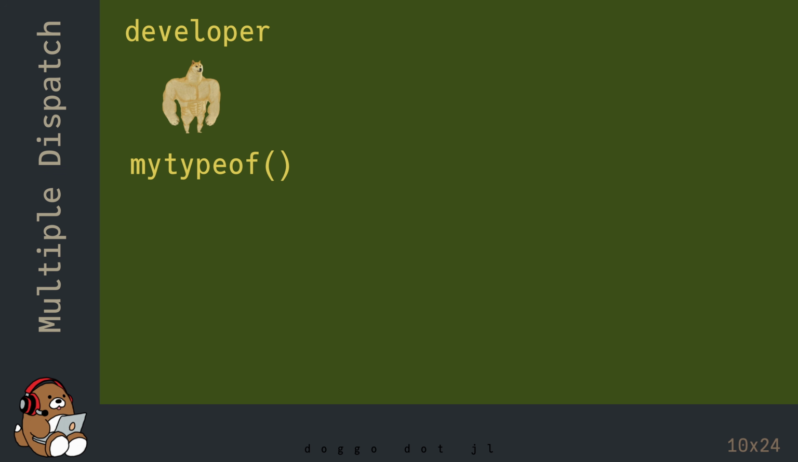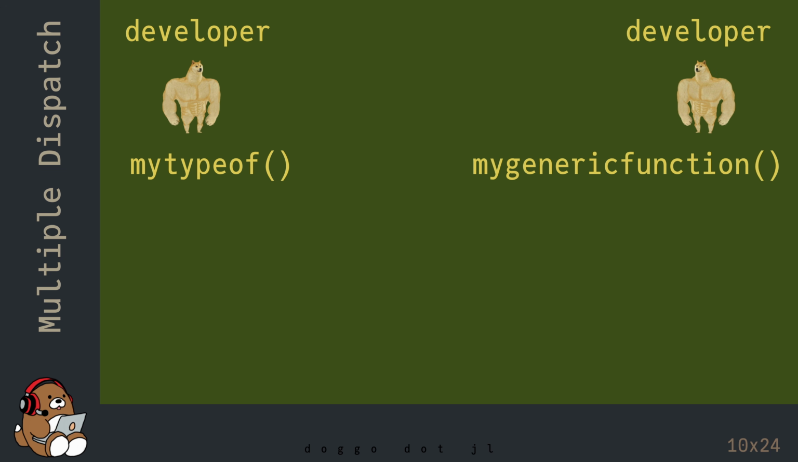In this example, imagine that one person in one part of the world is a developer who is maintaining a list of the different methods for the myTypeOf function. And imagine that another person in another part of the world is a developer who is maintaining the myGenericFunction definition. And imagine that a third person in a third part of the world is a user and not a developer who wants to use my generic function, but wants to use it with their own custom data type that no one else will ever use.